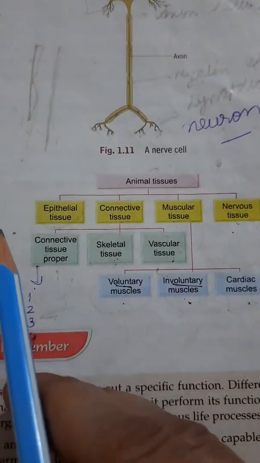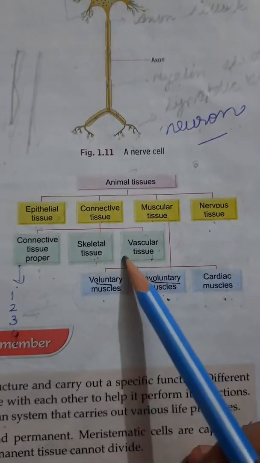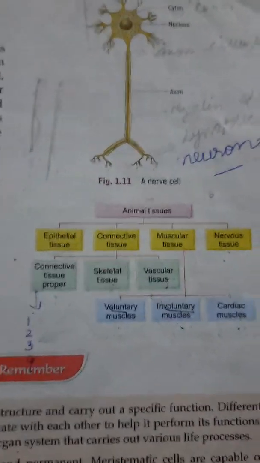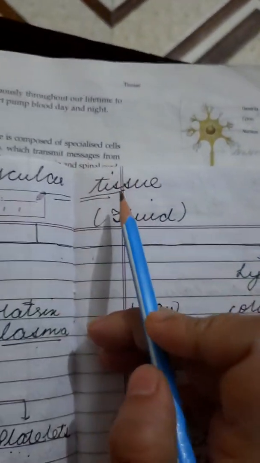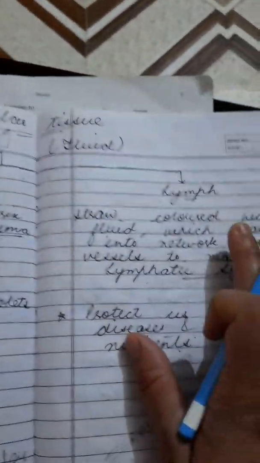Students, we have already studied epithelial tissue and connective tissue. Now, in connective tissue, we will discuss the vascular tissue. So, what is vascular tissue? Actually, vascular tissues are the fluid tissue, or the liquid part. Vascular tissues are made up of blood and lymph.